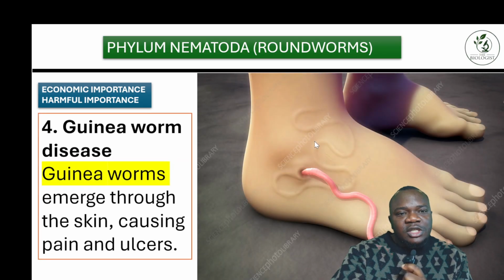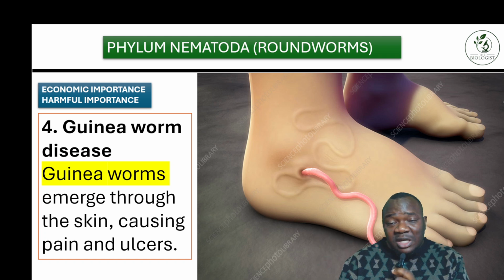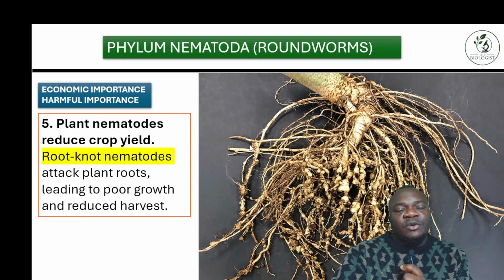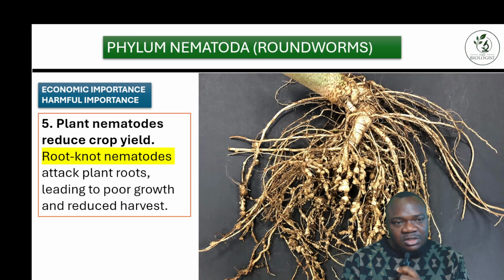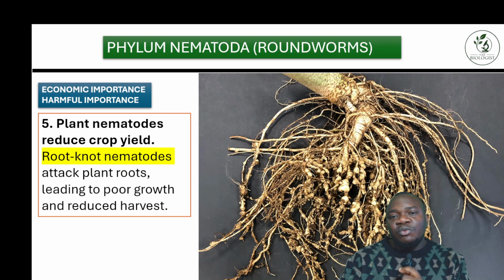All right. So the next one, guinea worm. You can see how guinea worm gets into the leg of a human. They emerge through the skin, causing pain, and sometimes they can also cause an ulcer. Then, this species normally affects plants. We call it the root knot nematode. They attack plant roots. The attack on plant roots leads to poor growth and reduced harvest. So once they affect your plant, you start having low yield, and your plants are not able to produce fruits the way you want them to.